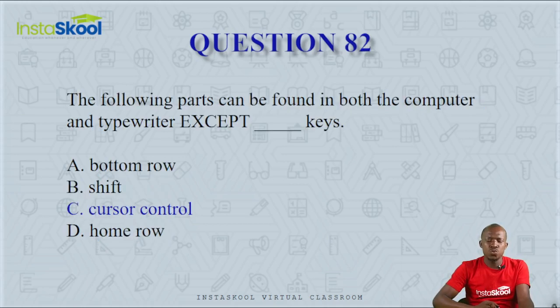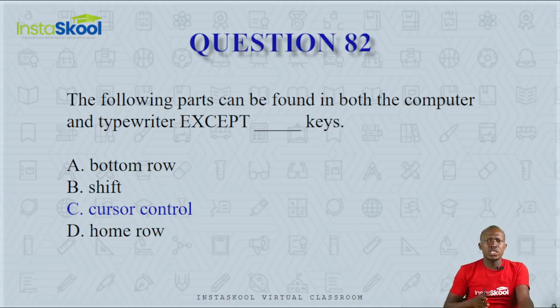Question 82. The following parts can be found in both the computer and typewriter except one key. Is it the bottom row, the shift, the cursor control, or the home row? In all of these, you find the bottom row in both the typewriter and the computer.